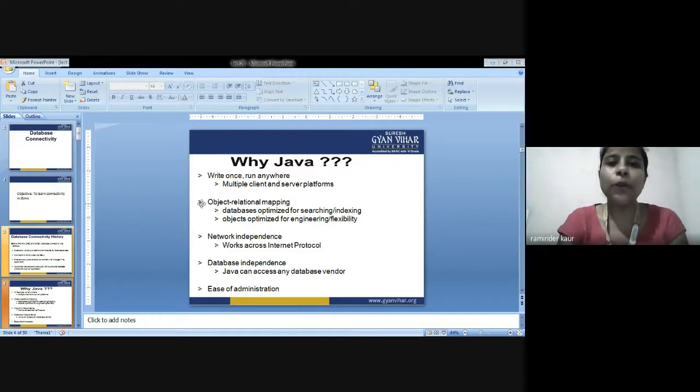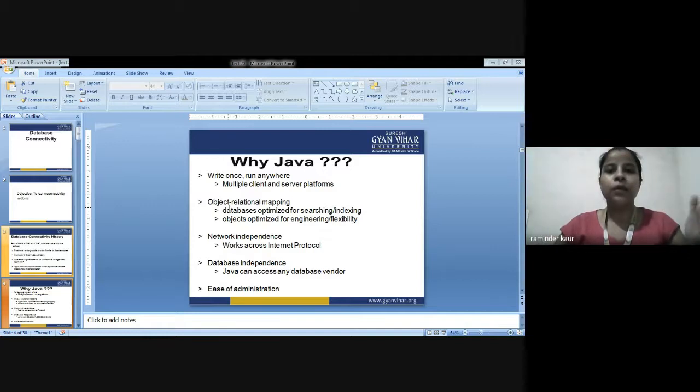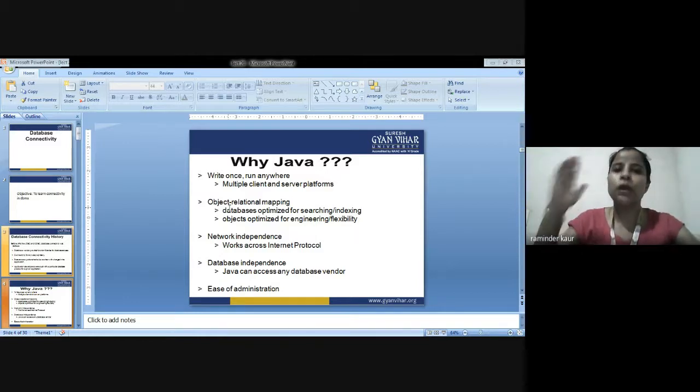The second main point of concern, that is why we are choosing Java, is object relational mapping. We are working on the relations, and we are working on mapping as well. So we are supposed to map objects with the help of relations. What are the main points concerning the same? Database is optimized for searching or indexing. Next, objects are optimized for engineering or flexibility.